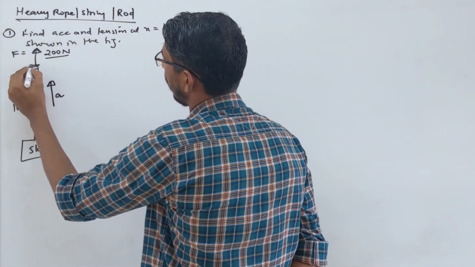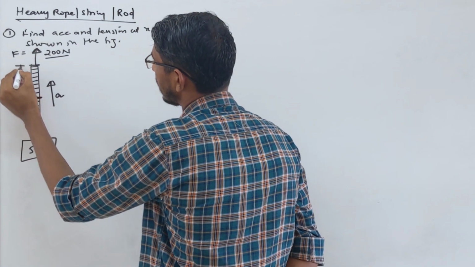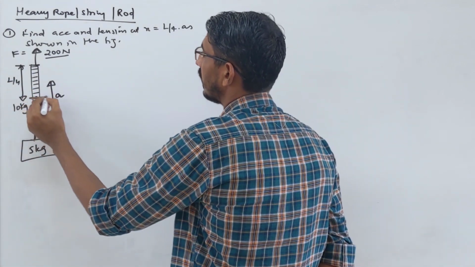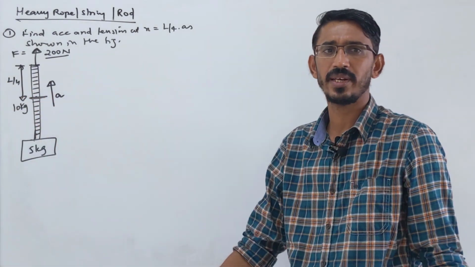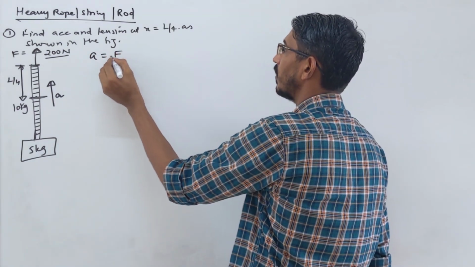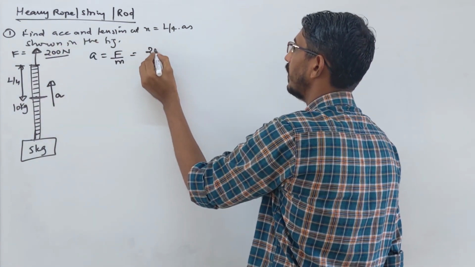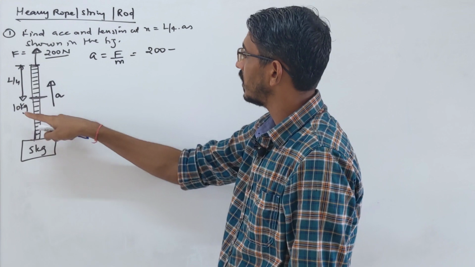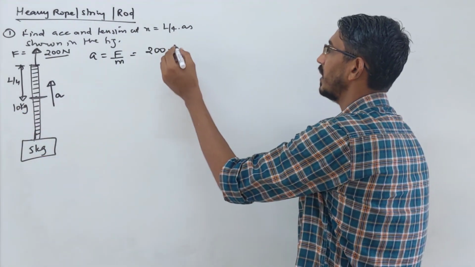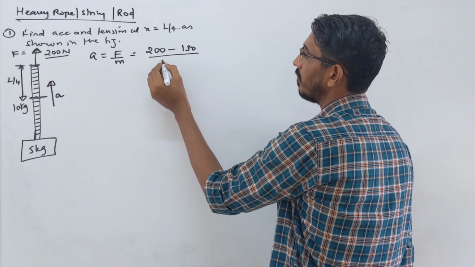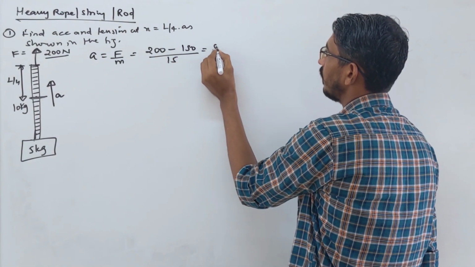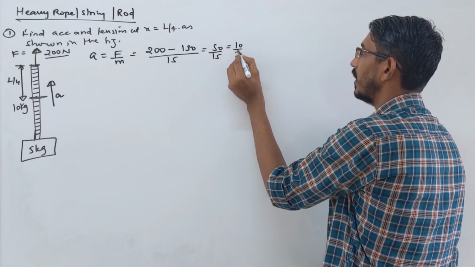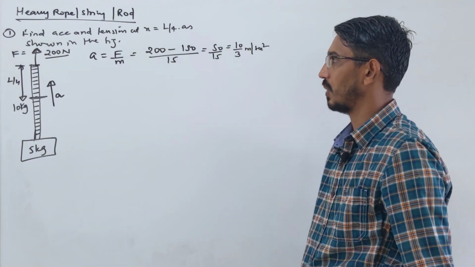The point is at a distance of L by 4. At this point you have to calculate the tension. First let's calculate the acceleration of the system. Same formula: net force by total mass. 200 Newton is pulling it upward, and the weight of these two masses pulls it downward. This is 10 kg and this is 5 kg, total 15 kg, so 150 Newton, divided by the total mass 15. This becomes 50 by 15, cancel by 5, so 10 by 3 meter per second squared. This is the acceleration of the system.